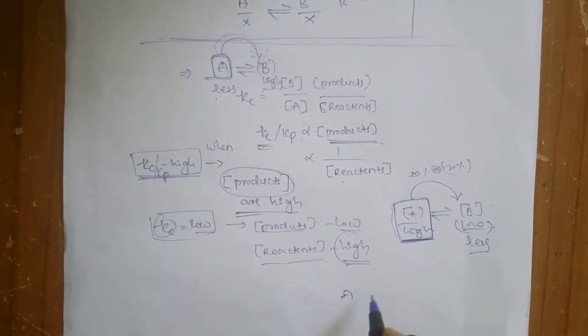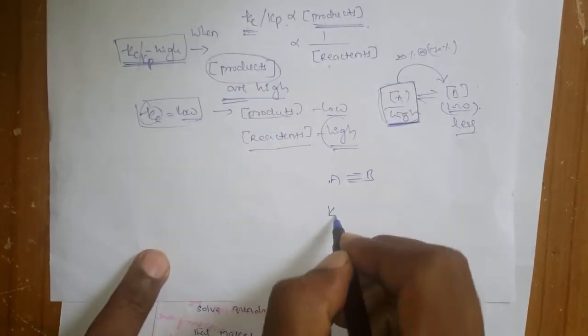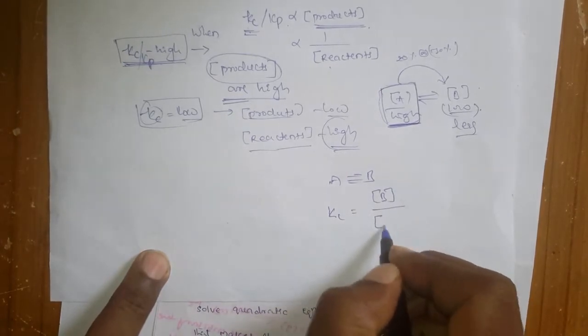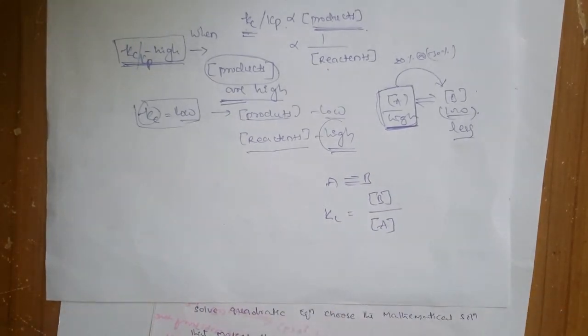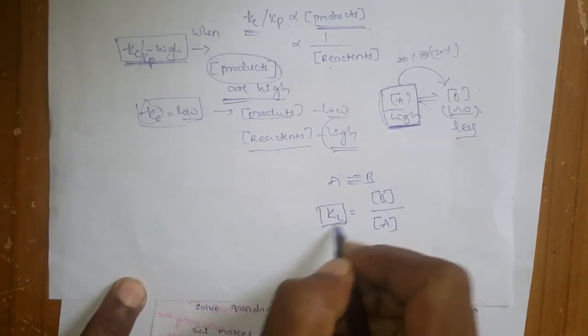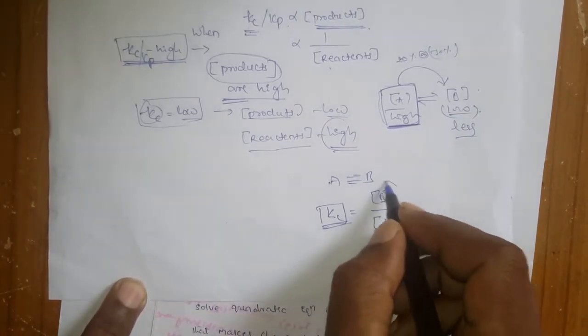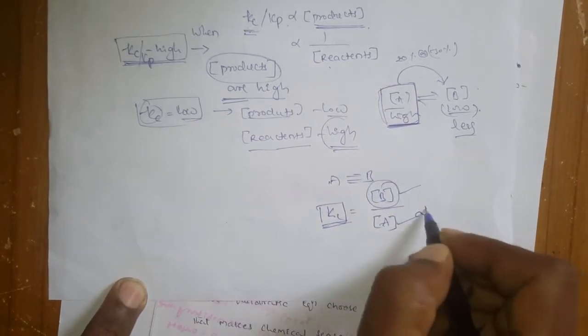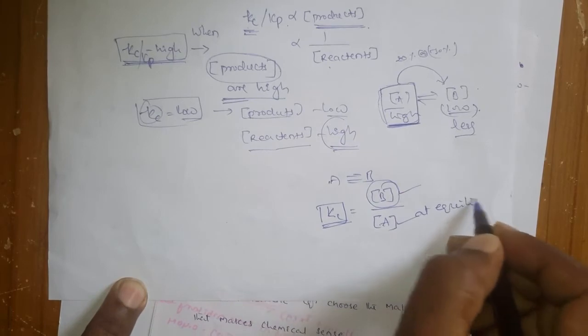For A in equilibrium with B, how do we measure the equilibrium constant? By applying the equilibrium concentrations of the product divided by the equilibrium concentrations of the reactants. But once you know this, you can also find out the concentrations at equilibrium.